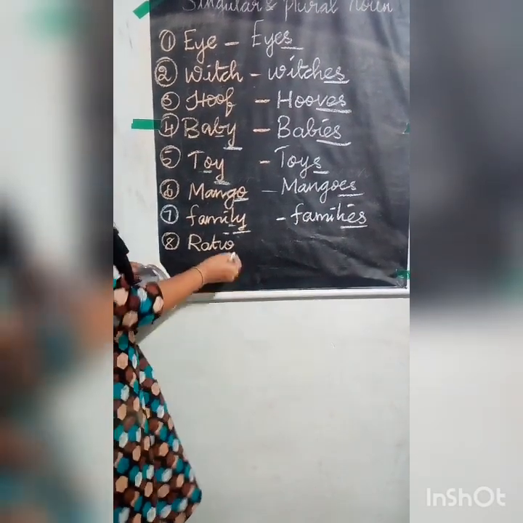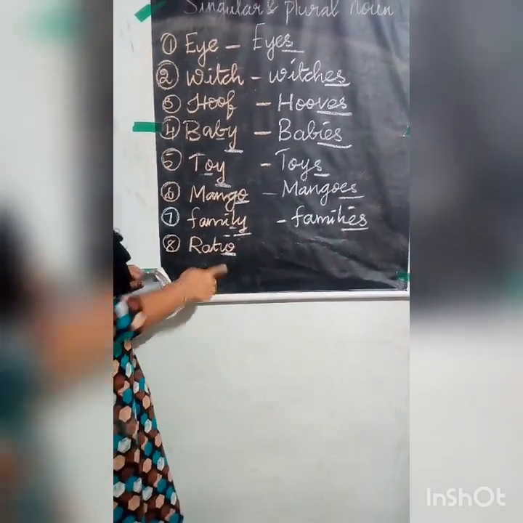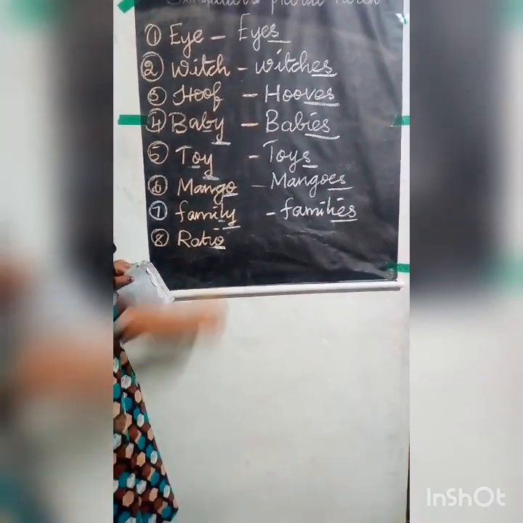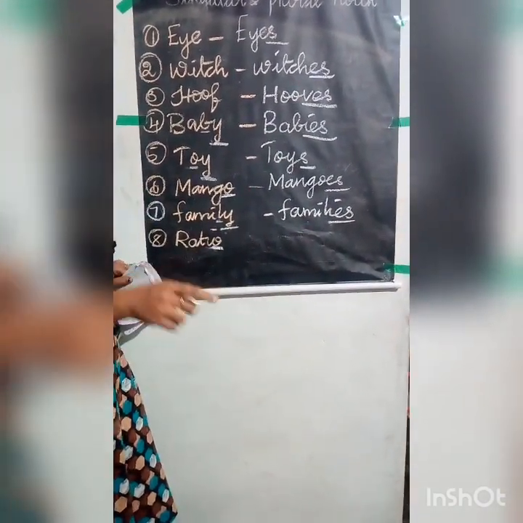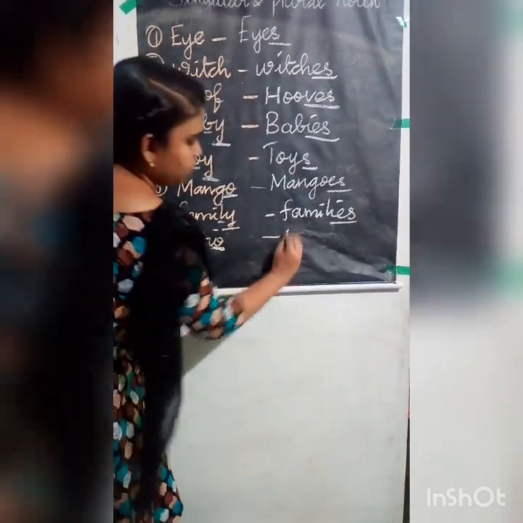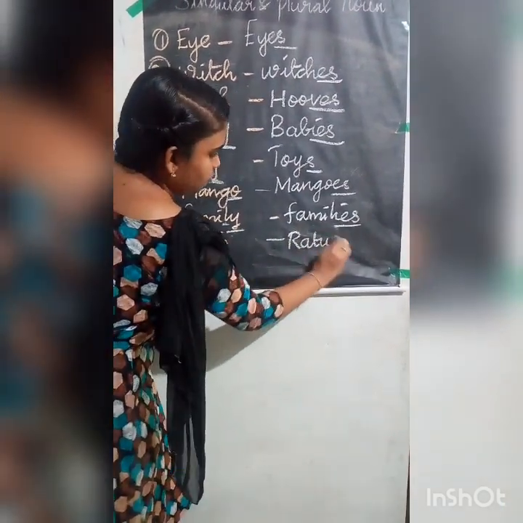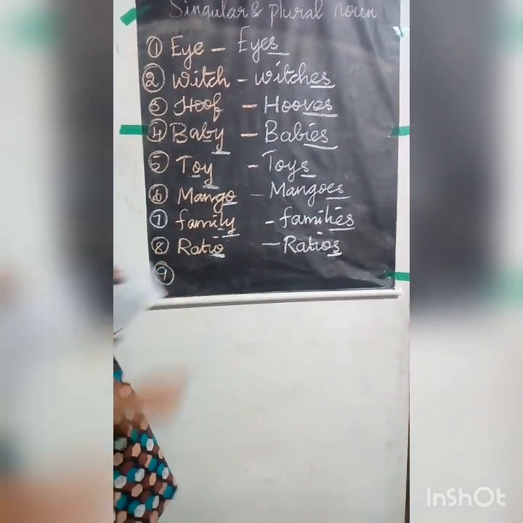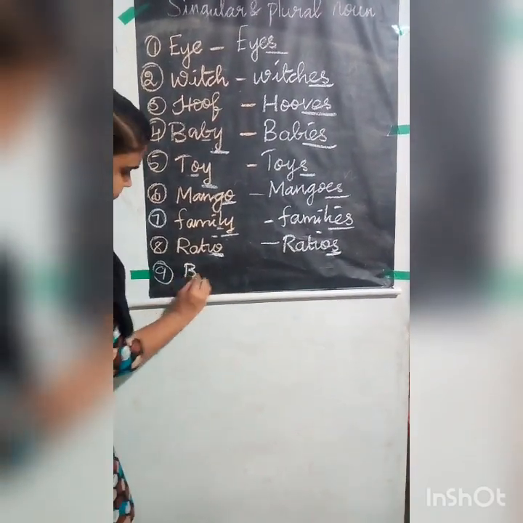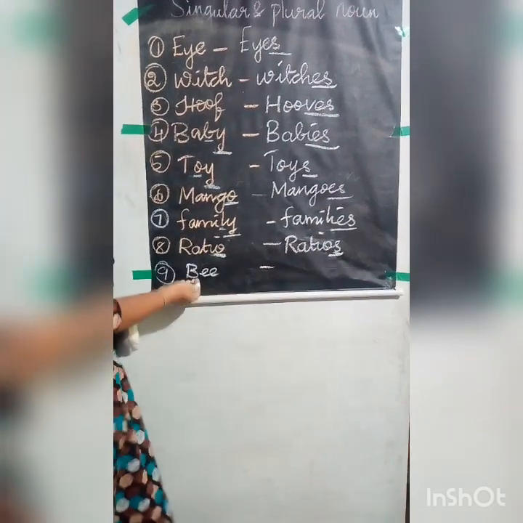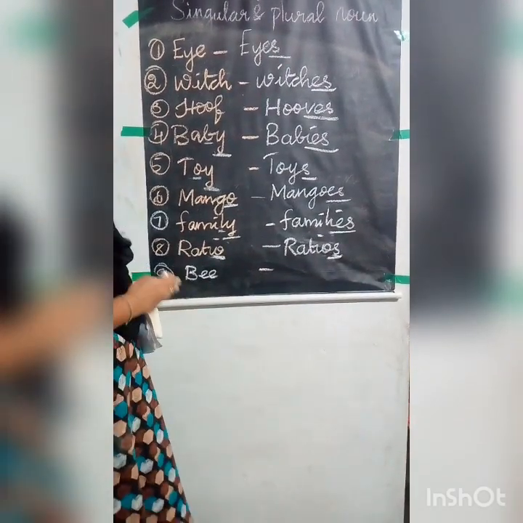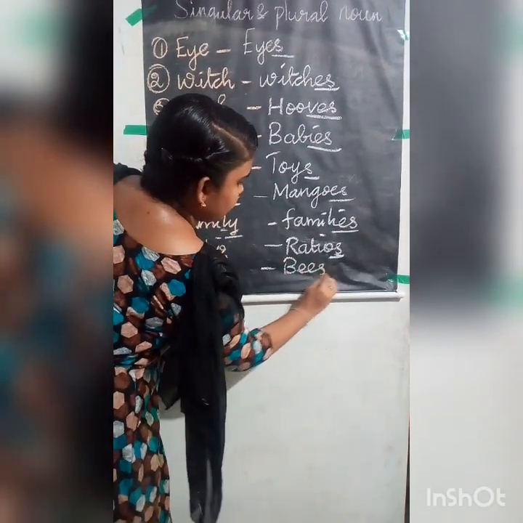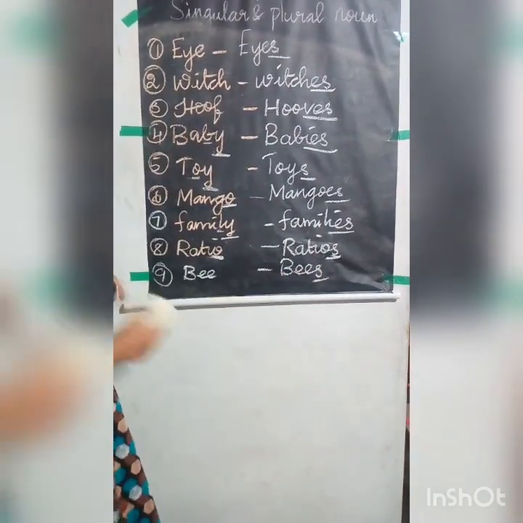Here also I told you, see the last letter, okay, O. This is one of the exception cases. Normally if it ends with O, you write ES at the end. But this is an exception case. So R-A-T-I-O-S. You have to only add S at the end. And the ninth one is bee. This is a normal, regular, singular noun. So you have to add only S at the end. So B-E-E-S.